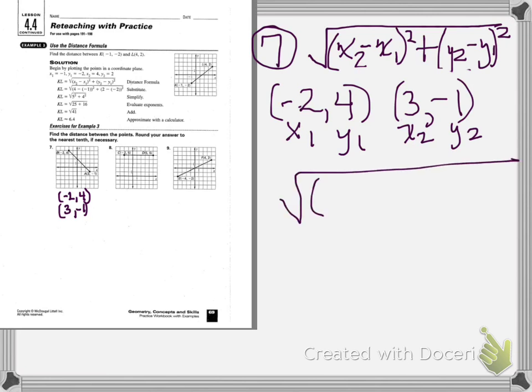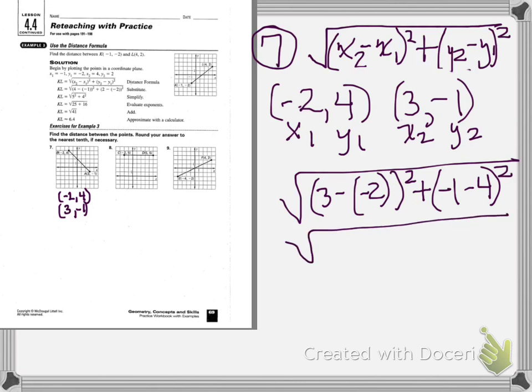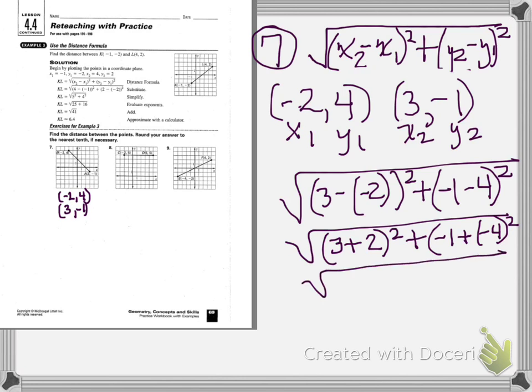So we have 3 minus -2 squared plus -1 minus 4 squared. So then we're going to combine. So I have 3 plus 2 squared plus -1 plus -4 squared, which gives me